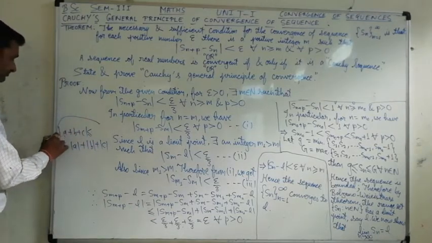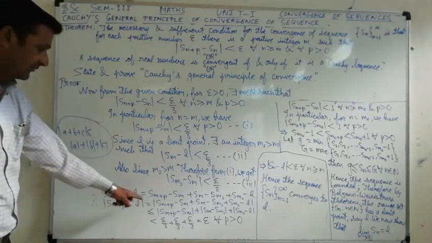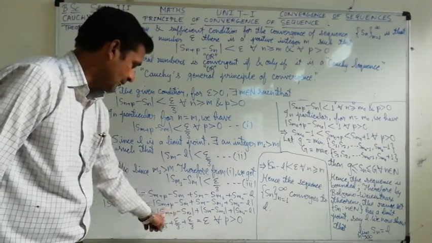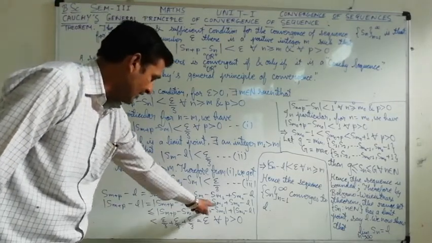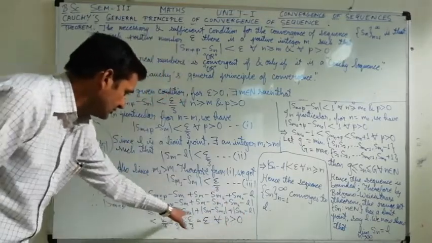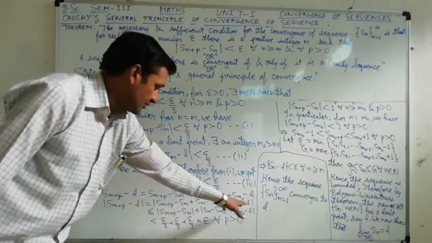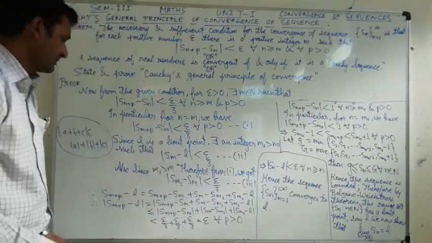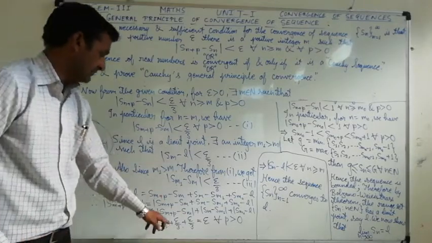By this we have written less than or equal to mod of Sm plus p minus Sm, plus mod of Sm minus Sm1, plus mod of Sm1 minus L, written consecutively. This part, Sm plus p minus Sm, is less than epsilon by 3.